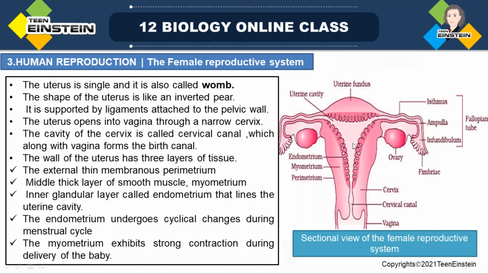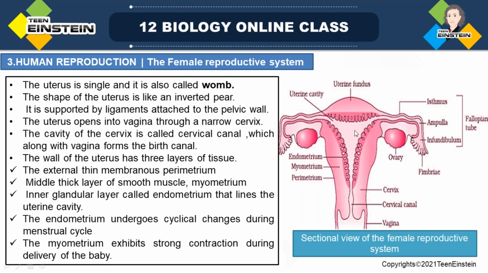So the myometrium exhibits contraction during the birth of a baby. Okay, the uterus is single and it is also called the womb. The shape of the uterus is like an inverted pear, and it is supported by ligaments and attached to the pelvic wall with the help of ligaments.